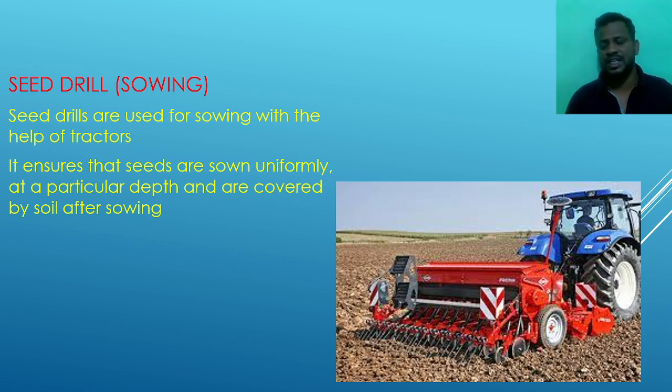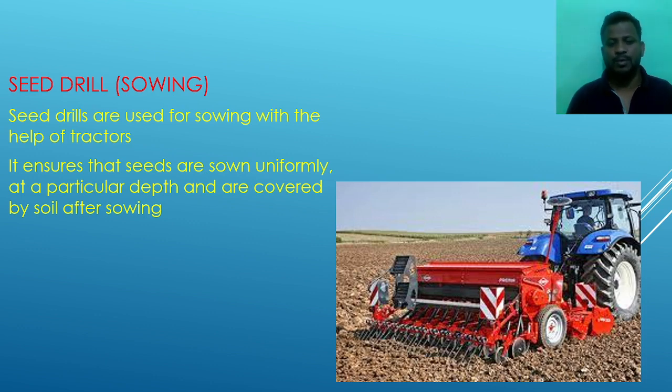Some of the agricultural land or some of the crops are planted by hand. For example, garlic. When we produce garlic, every garlic clove is put in the soil by the farmers or laborers. We put the seeds in the land or in the soil here. Some are done by hand, some are done by traditional tools, some are done by modern technology, or we can say by using the tractor.